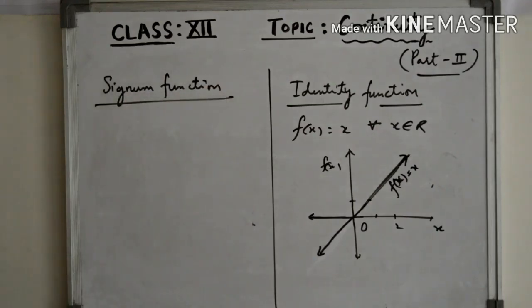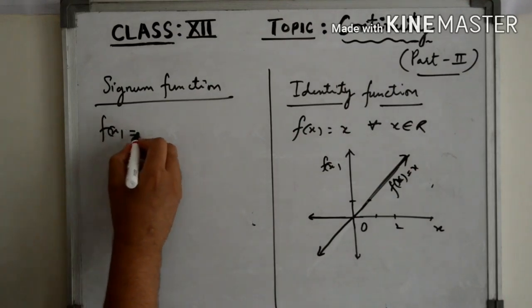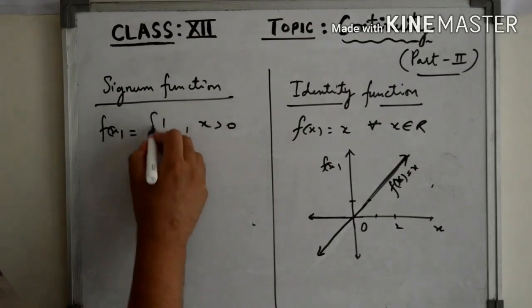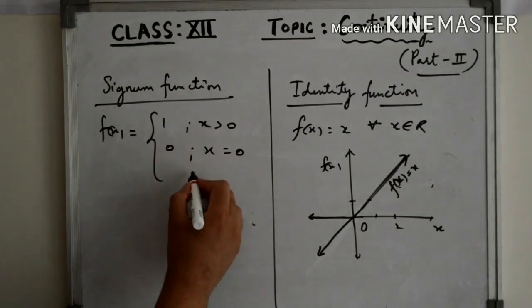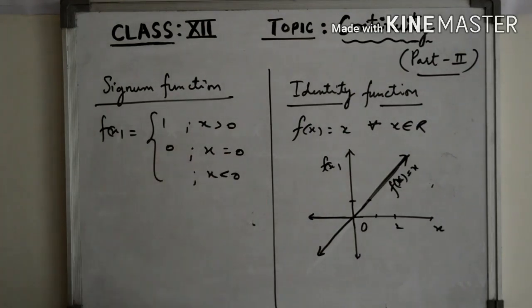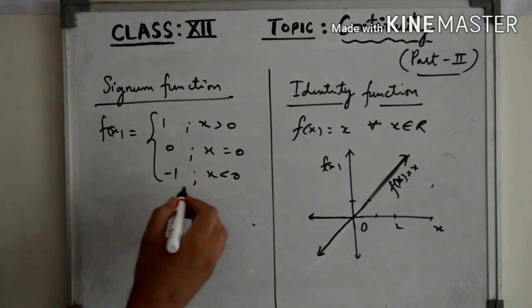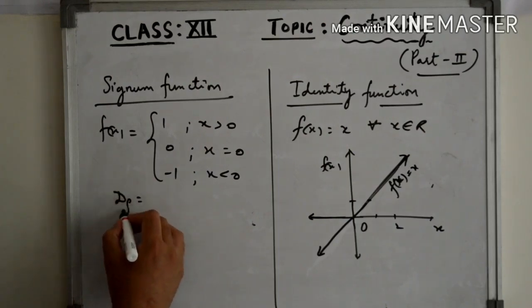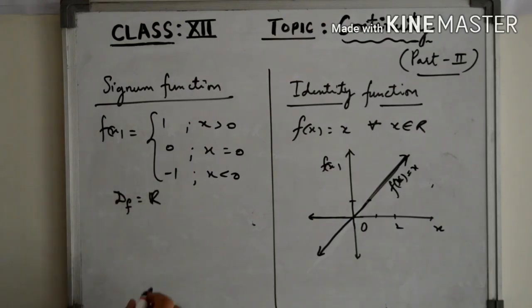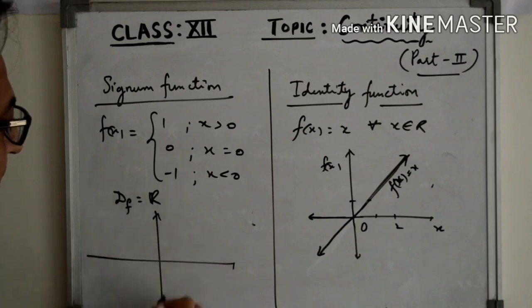The signum function is f(x) is 1 for the values of x which are greater than 0. It is 0 if x is 0, and for the values of x which are less than 0, it is minus 1. So it is defined at every real number. So the domain of this function is the set of real numbers, and the graph of this function is like this.